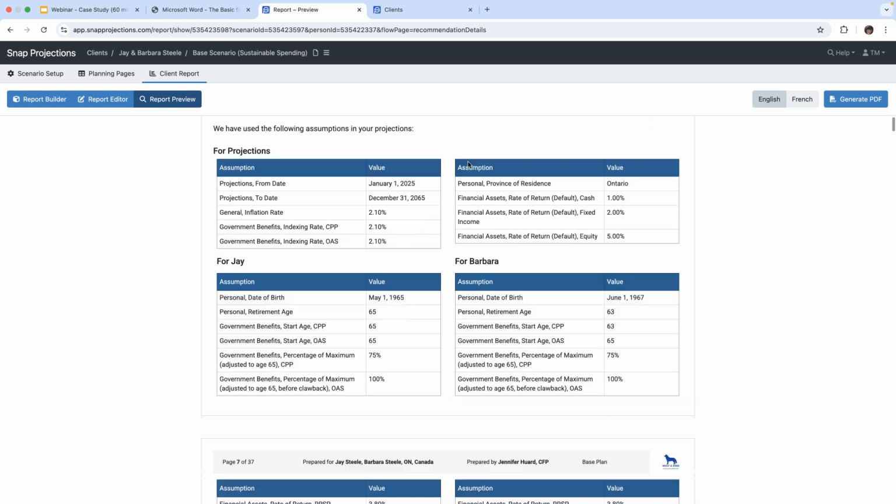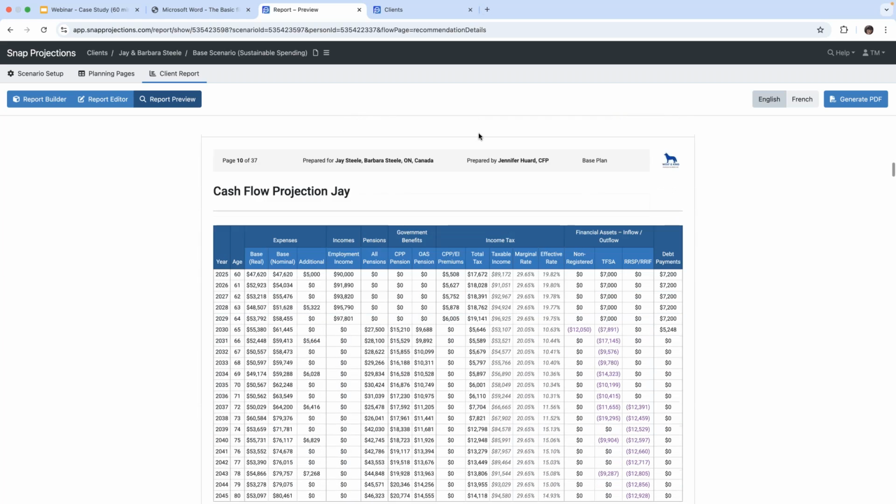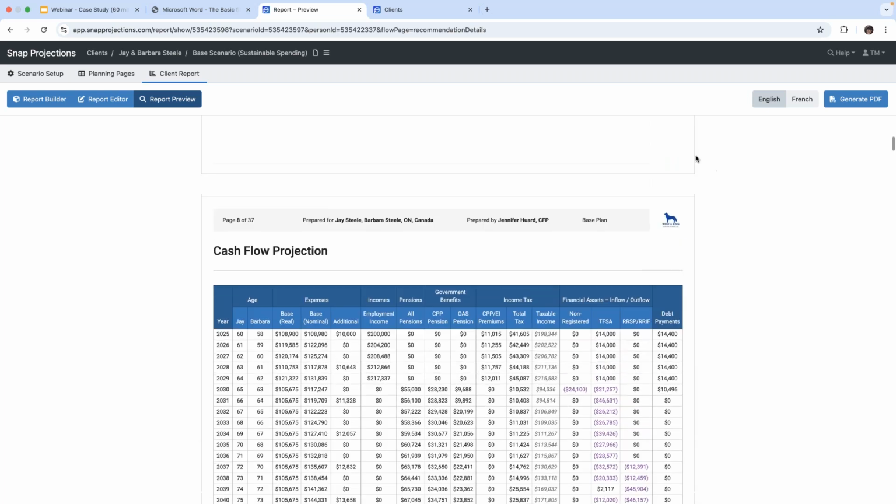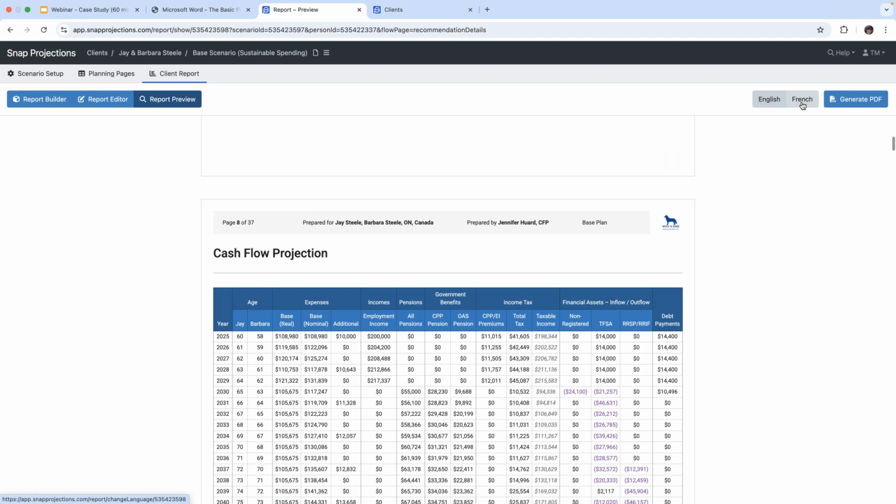But then you can see there's a wide variety of reports that you might wish to present as well. And then from there, oh, I should mention to you as well, even though we're in English, you could generate your report in French if you had a client who was French speaking. And so that's another option that you might come across and need. So then from there, you can generate your PDF and you can save it, you can print it, or you can email that to your clients. So aside from that, that is how you would set up your clients and present them with their client report.